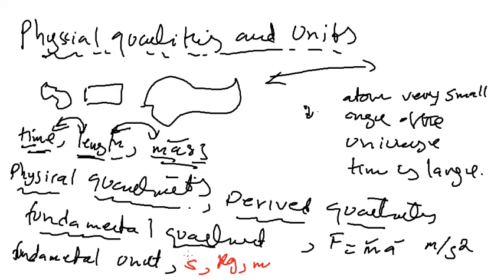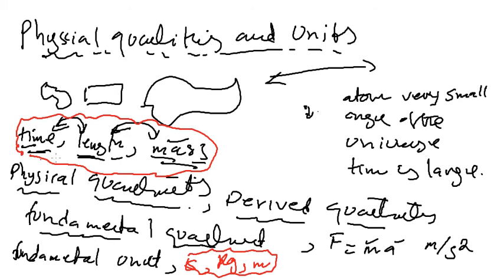These are also known as SI units because we can express these fundamental quantities in international units, which are called system international. For mass, kg; for time, second; and for length, meter. These are expressed in system international units.